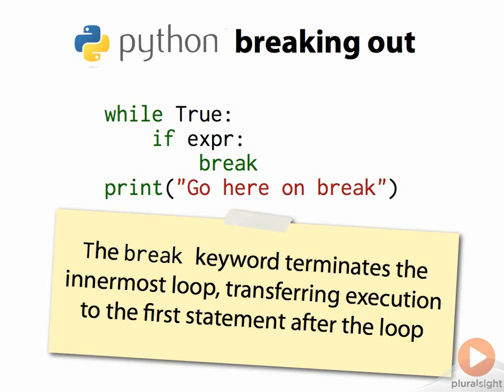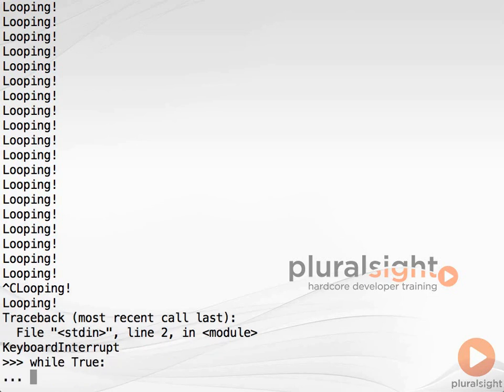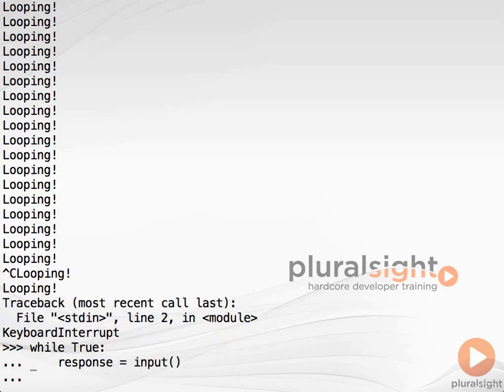The break statement jumps out of the loop, and only the innermost loop if several loops have been nested, continuing execution immediately after the loop body. Let's look at an example of break, introducing a few other Python features along the way. We start with while true for an infinite loop. On the first statement of the while block, we use the built-in input function to request a string from the user. We assign that string to a variable called response.